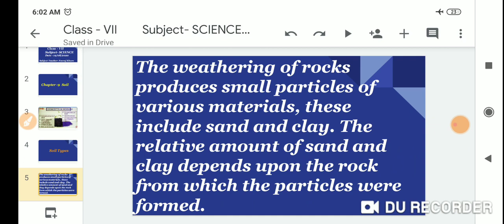The weathering of rocks produces small particles of various materials. These include sand and clay. The relative amount of sand and clay depends upon the rock from which the particles were formed.